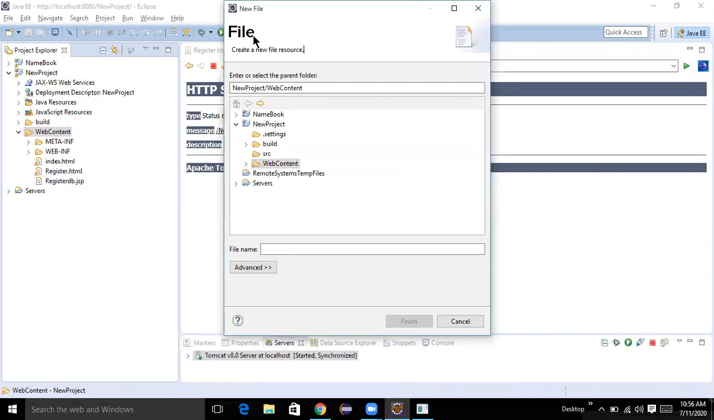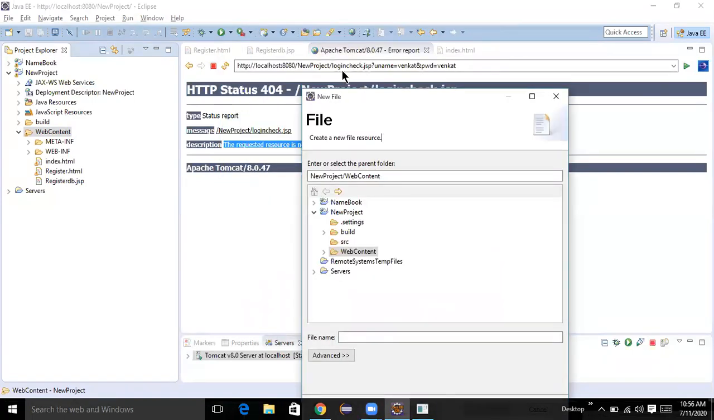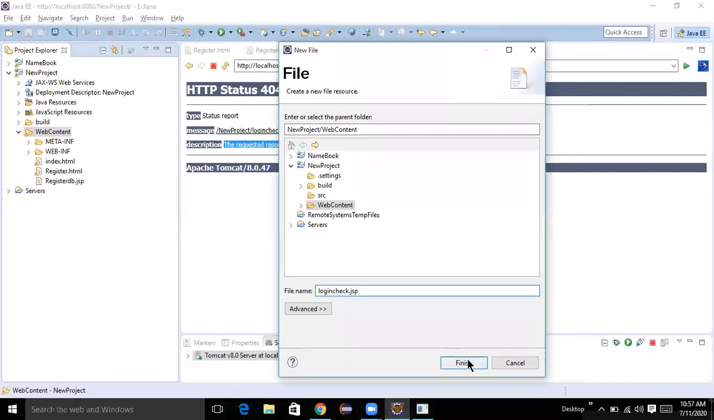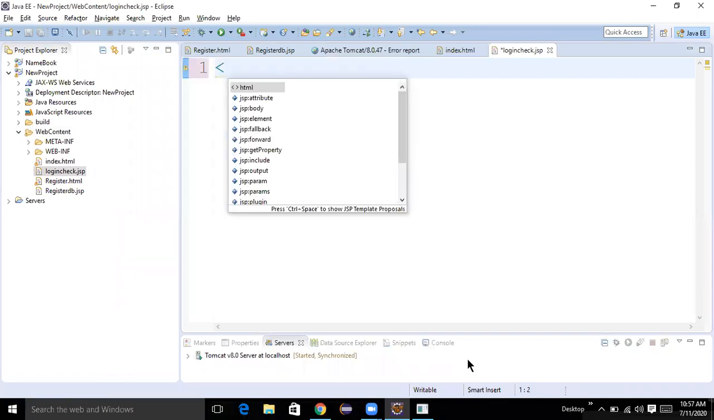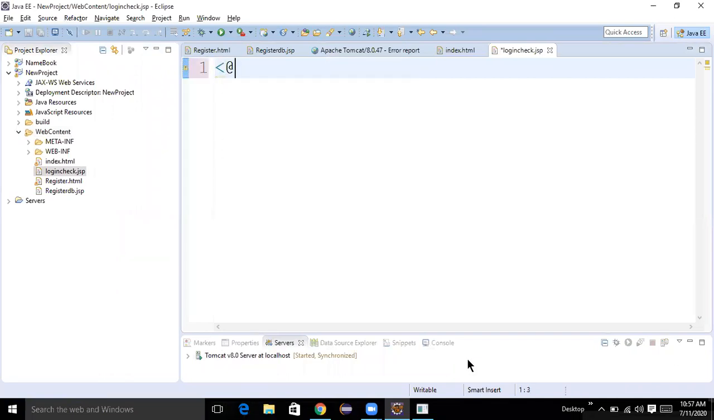Here, which page was not available? Login check. We need to create that one. Check dot JSP. Then I'm going to create that page, login check dot JSP. Here, what is the first page of database connection program?